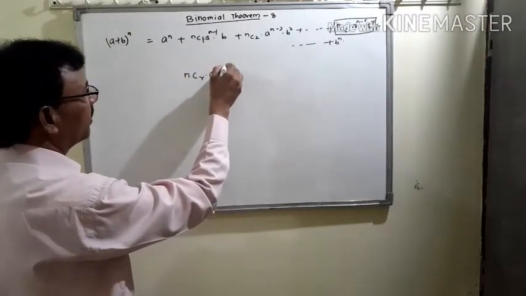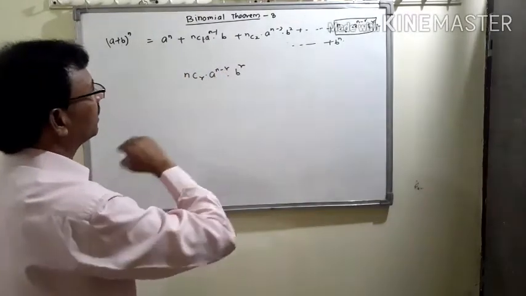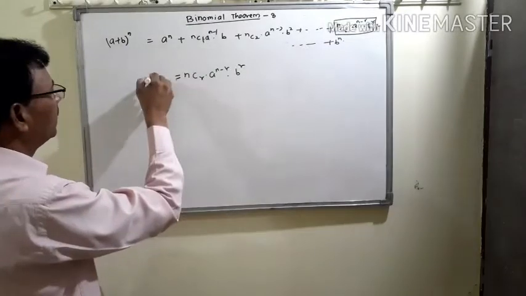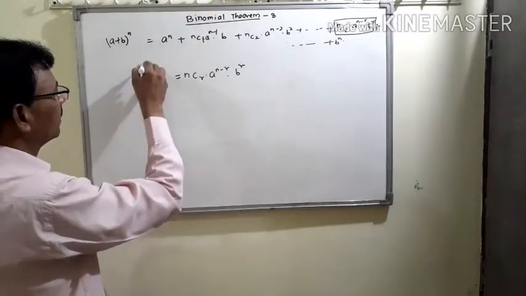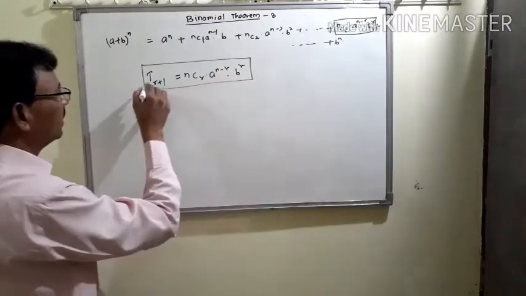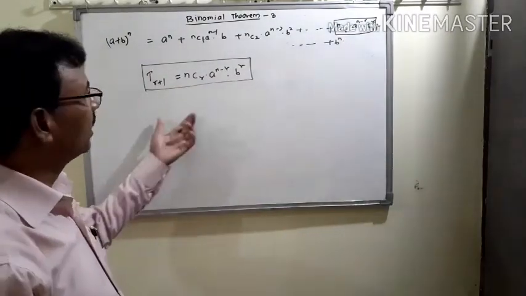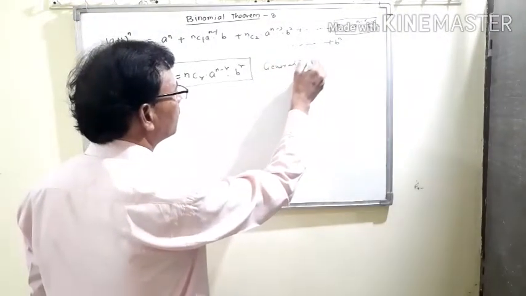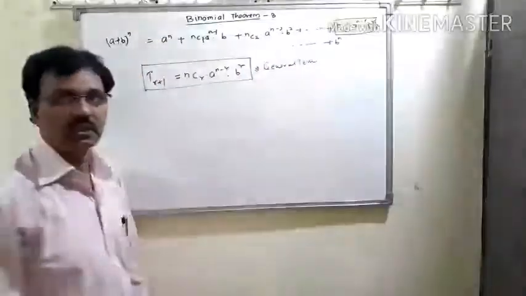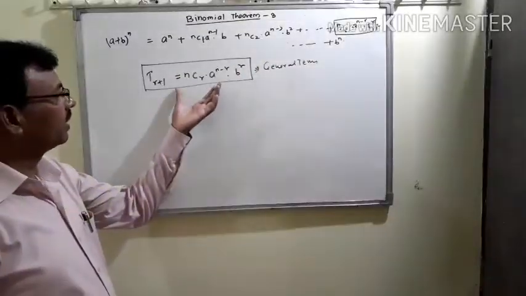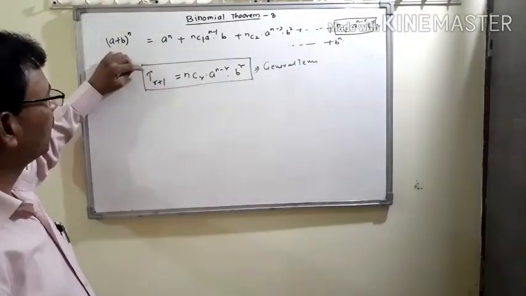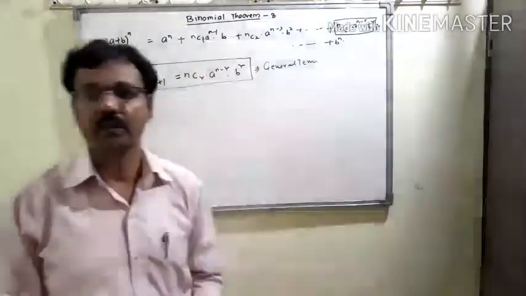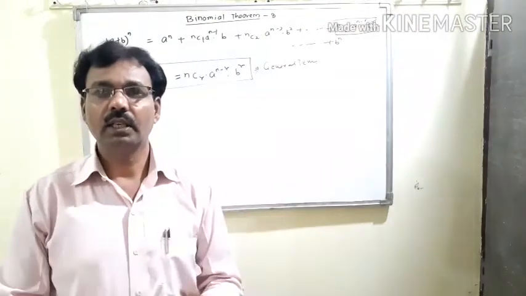Now in this expansion, the term nCr into a to the power n minus r into b to the power r is known as the general term of this binomial theorem, and it is represented by T(r plus 1). This is very important, and you should learn it carefully. That means T(r plus 1) equals nCr into a to the power n minus r into b to the power r.